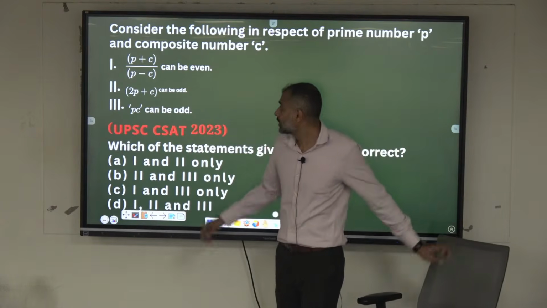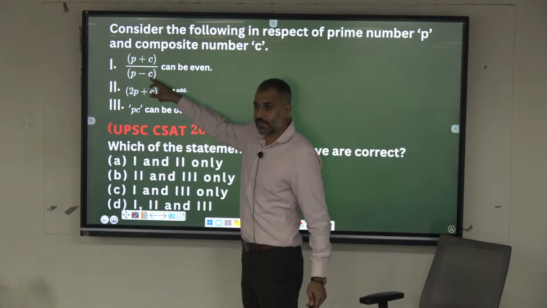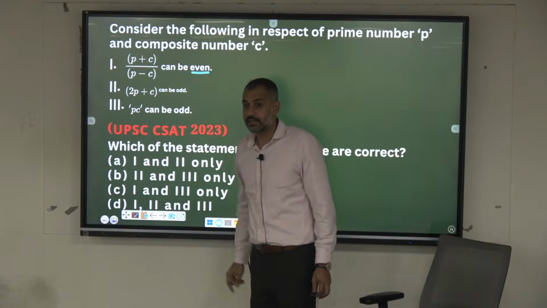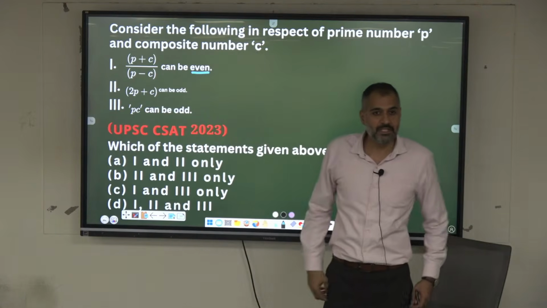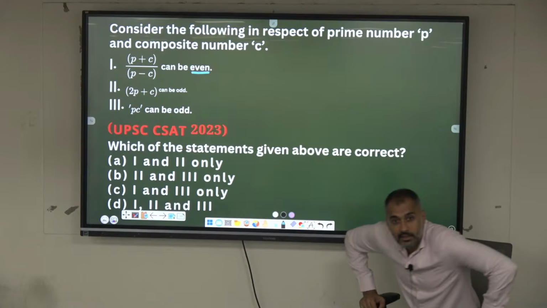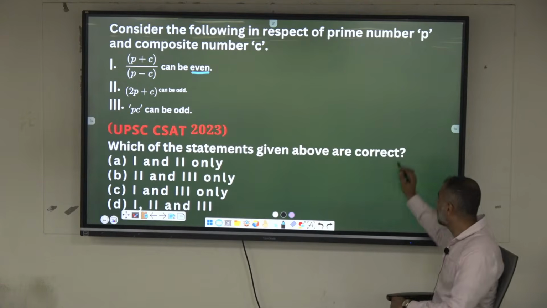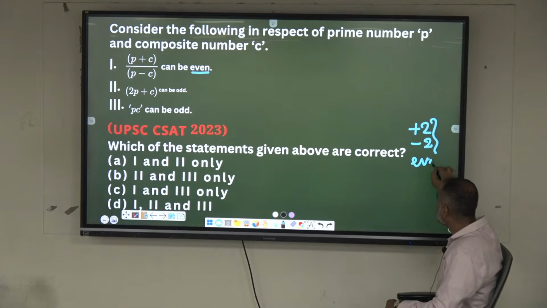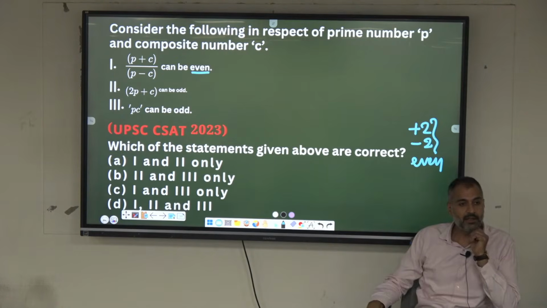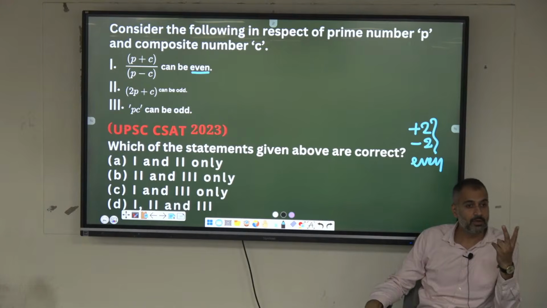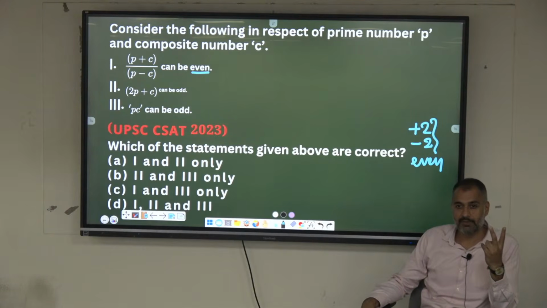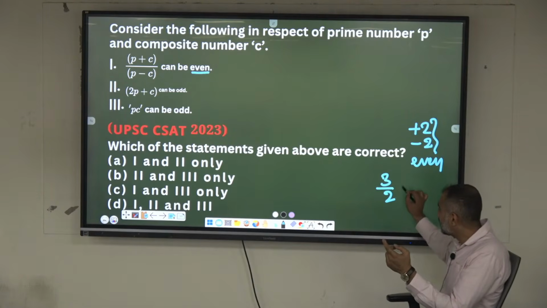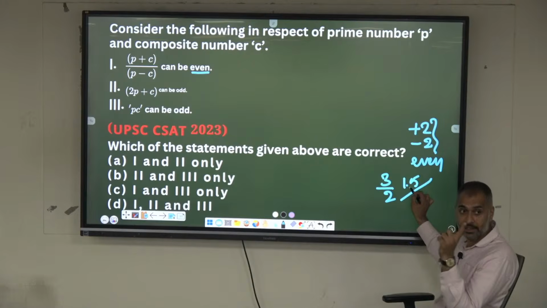Even means, if I take a ratio or divide, I should get an even integer. Can it be positive? Yes. Can it be negative? Yes. Plus 2 or minus 2 you take, both are even integers only. What do you mean by even? Divisible by 2. Divisible by 2 means after dividing by 2 you should get an integer. Though we can divide 3 by 2, I cannot get an integer, I am getting decimal.